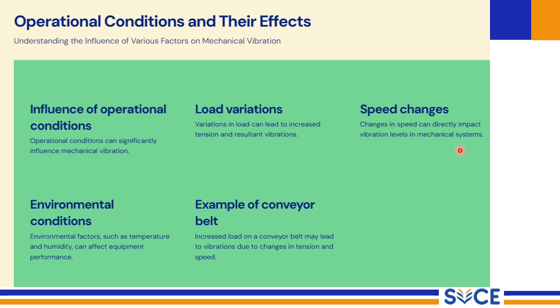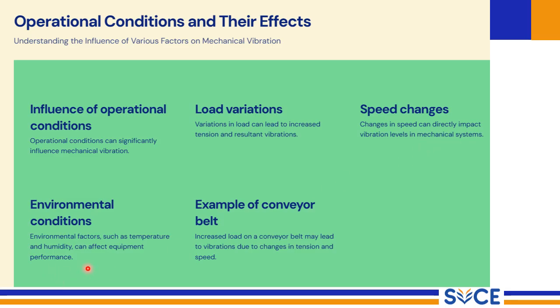Variations in load can lead to increased tension and consequently amplify the vibrations. Imagine a conveyor belt carrying varying amounts of material. As the load changes, the tension on the belt fluctuates, resulting in vibrations. Similarly, changes in speed can directly impact vibration levels. Think of a fan running at different speeds. As the speed increases, the vibration often becomes more pronounced.